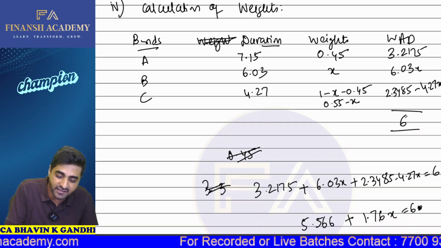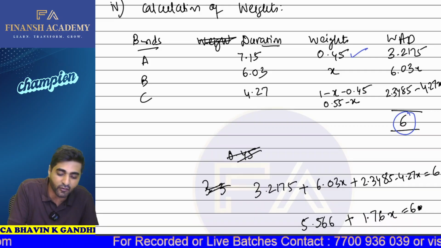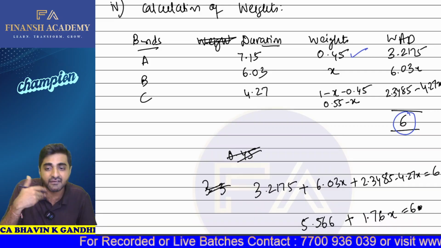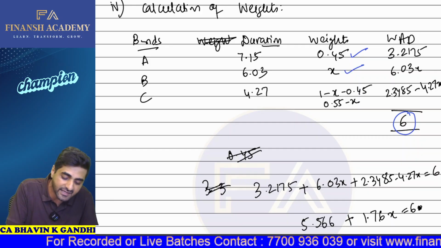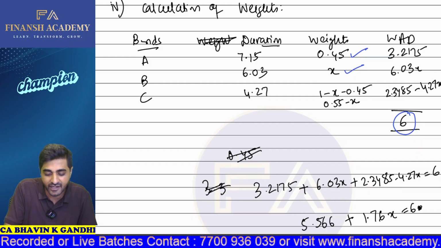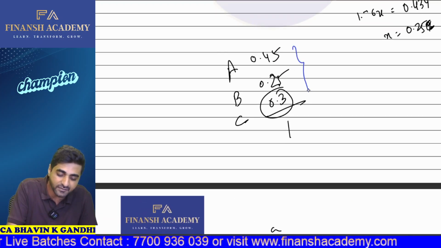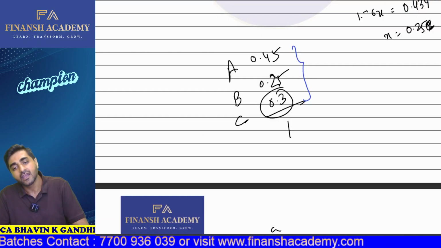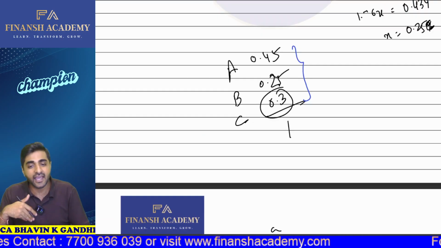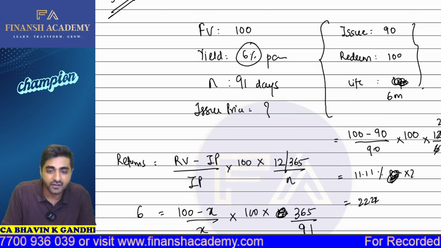So again, for 6 years, we have to calculate weights. So let 45% be invested in A, that's given to you in the question. Let B be X, so C is 1 minus X minus 0.45. On the basis of this, we'll be getting your X and then we'll be substituting the values. So we got the new weights: 45% can be invested in A, in B 25% can be invested, and in C 30% can be invested. Okay. So this is how we have to solve it.